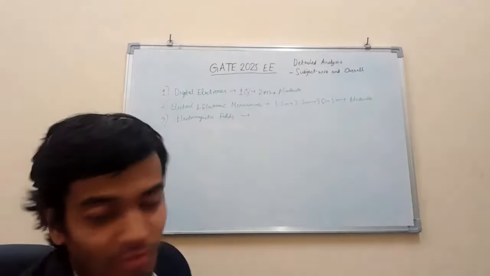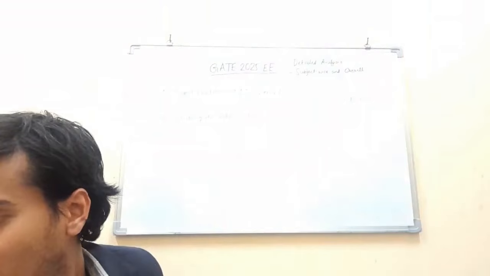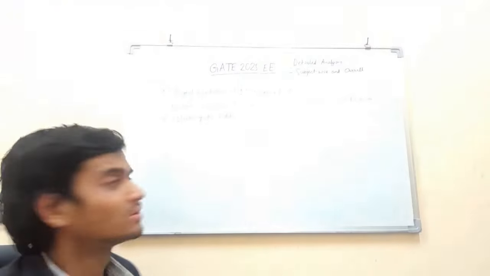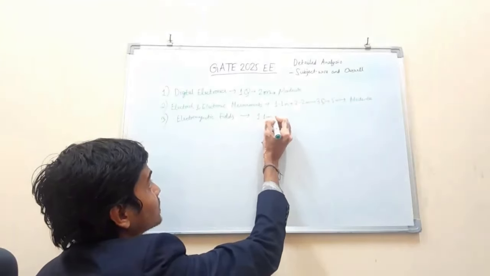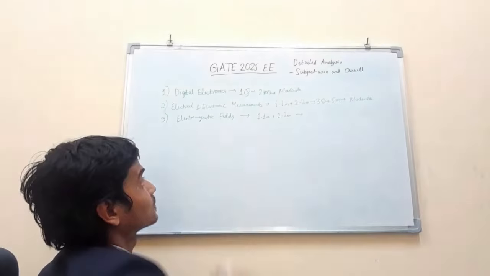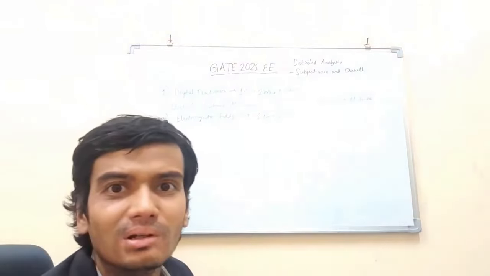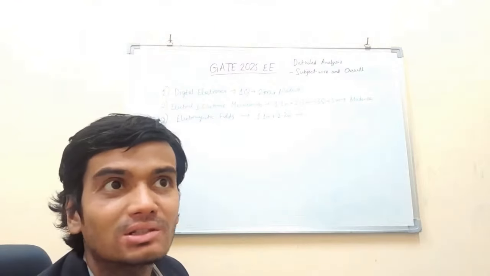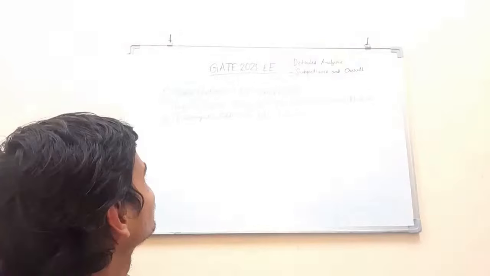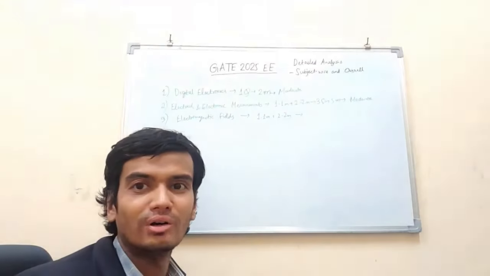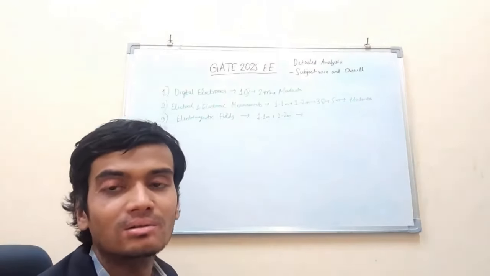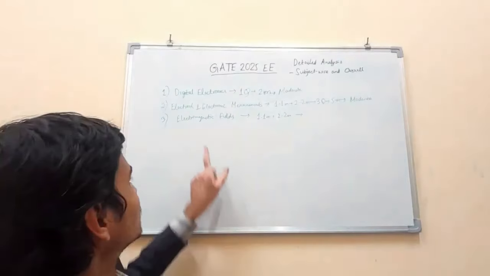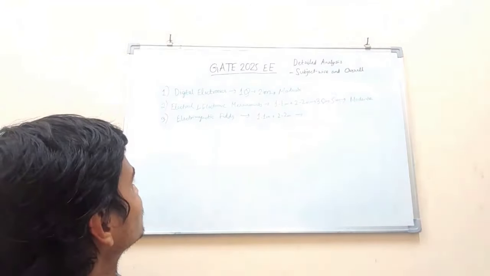Electromagnetic fields are also 5 marks, same configuration only, 1 mark and 2 marks questions. A question came from spherical coordinates, divergence or something was asked, I think. Another question came from basic capacitance of a spherical capacitor, and all those things. Basic questions were asked in electromagnetic fields.